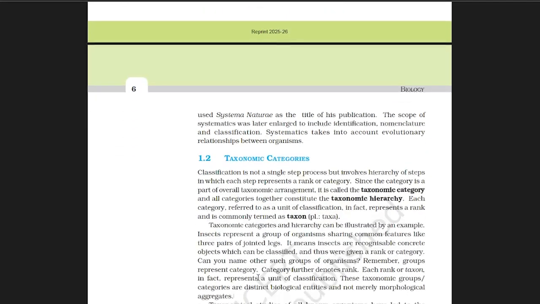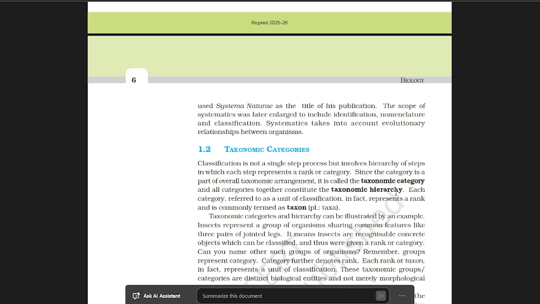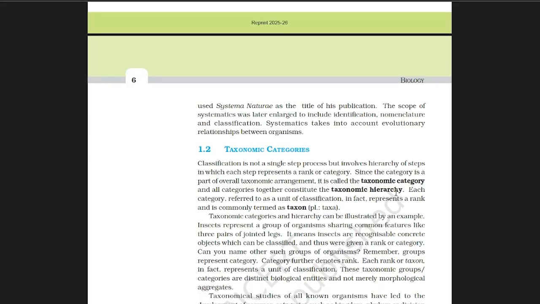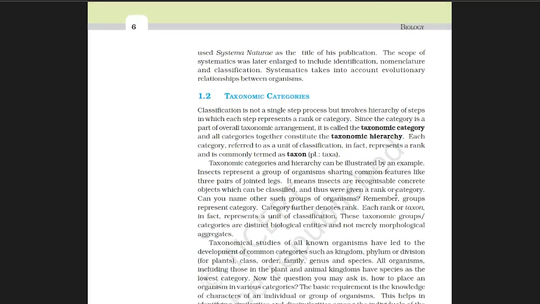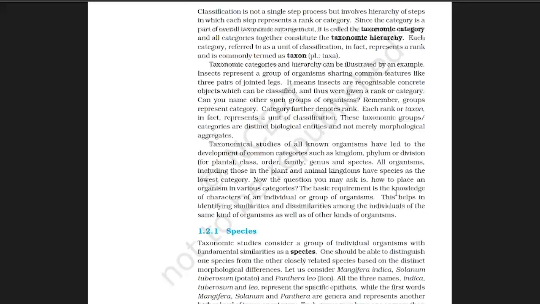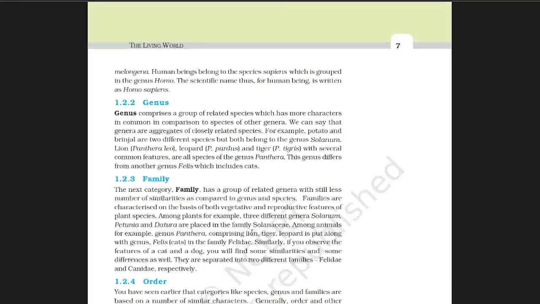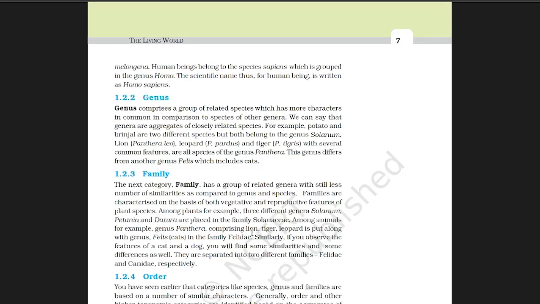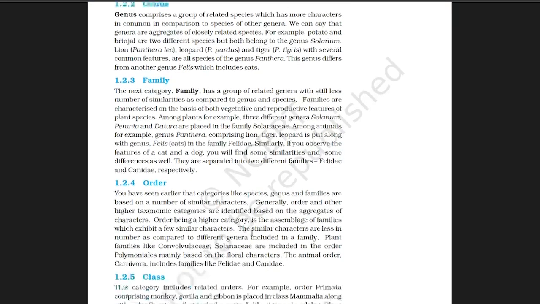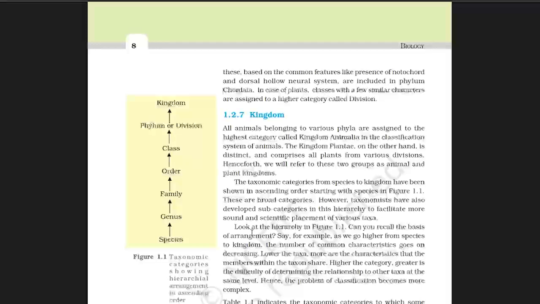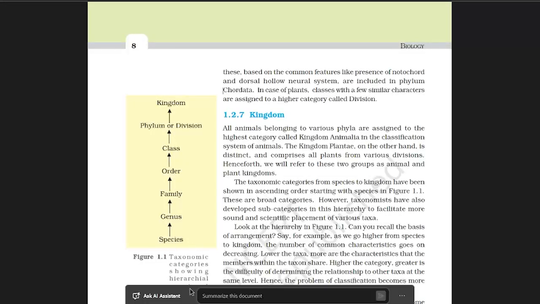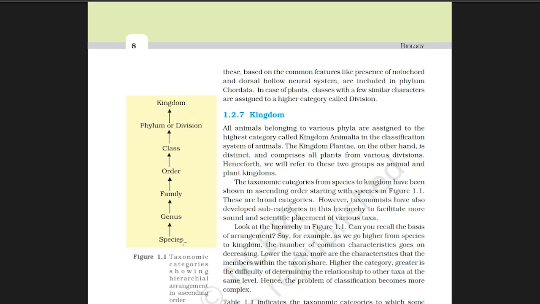And let's move on to taxonomic categories, or we can also call it taxonomic hierarchy. There's an order for this. First, the basic unit of taxonomy is species. Then comes genus, then family, then order, then class, and phylum or division. Later, the kingdom.